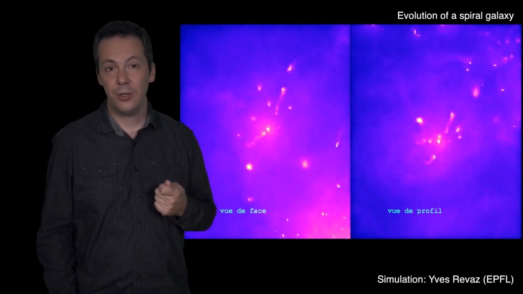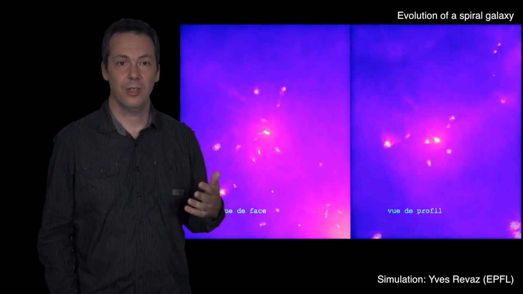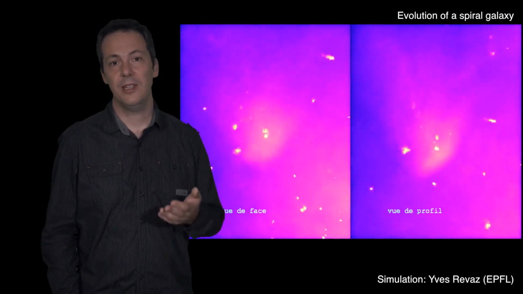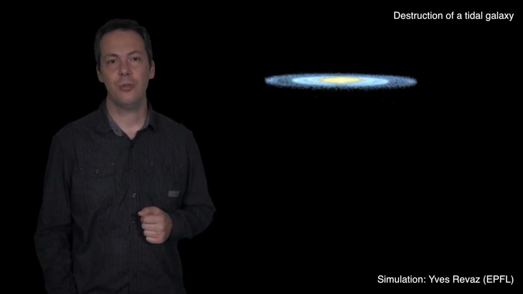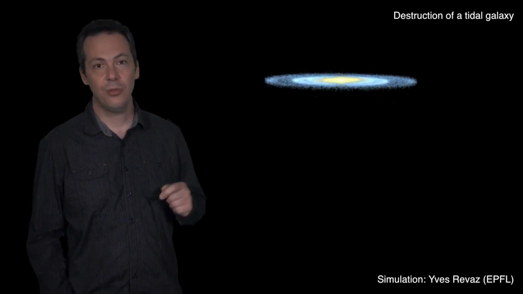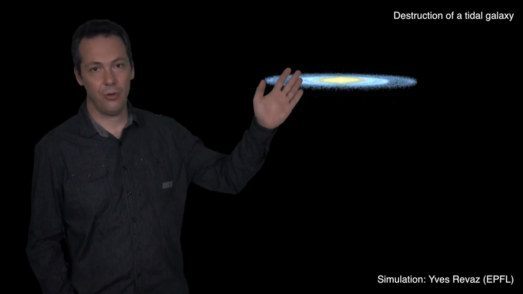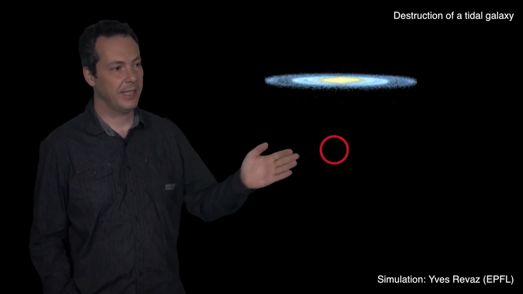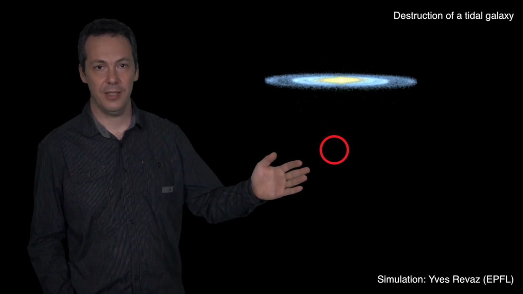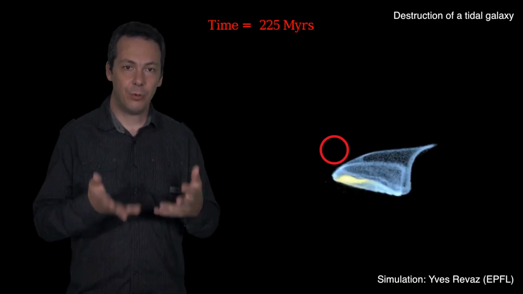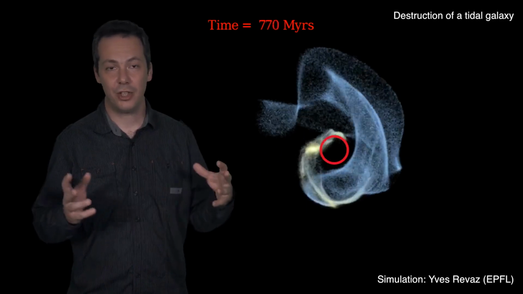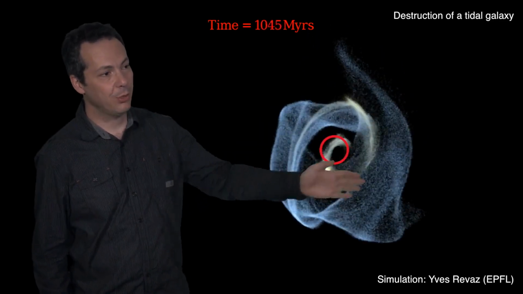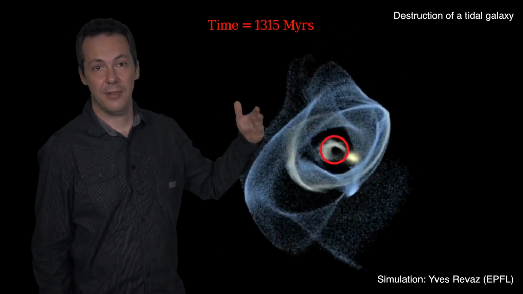This video perfectly shows a multitude of evolutionary scenarios for a galaxy, from the very formation until its possible complete destruction. Let's see now the extreme case of galaxy interactions. In this simulation, a spiral galaxy is attracted into a potential well, materialized by the red point in the center of the image. The galaxy dives into the potential well, and the dark stars from all sides of the bulge are dragged out, then scattered. Only the bulge